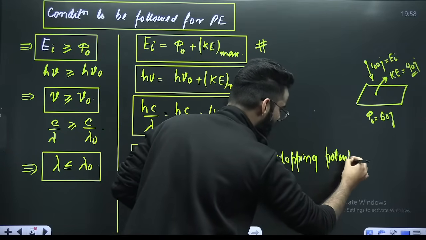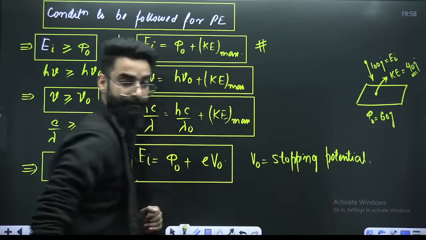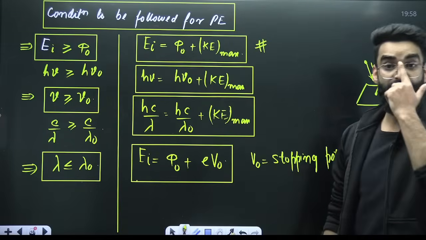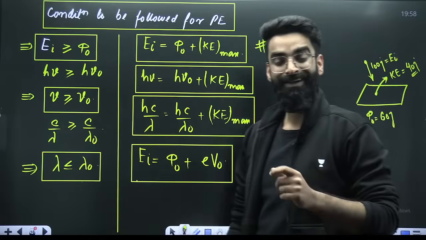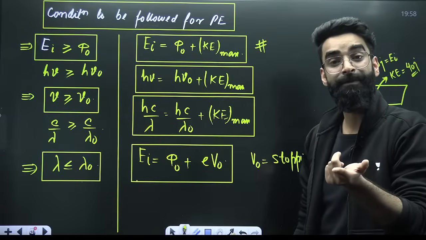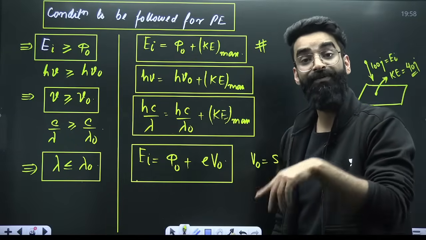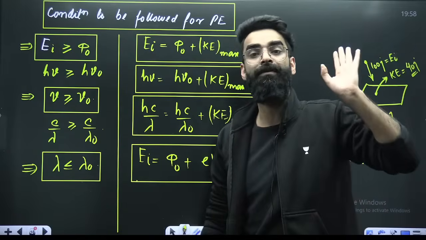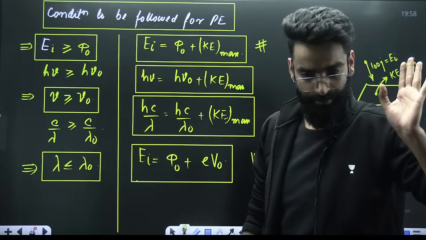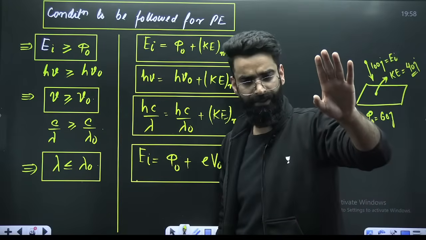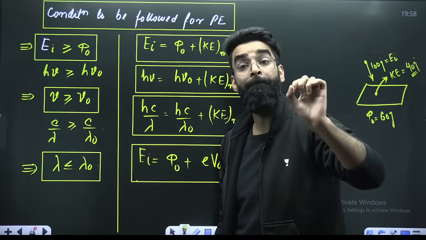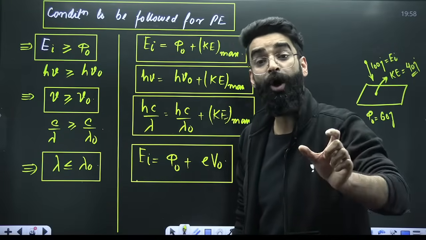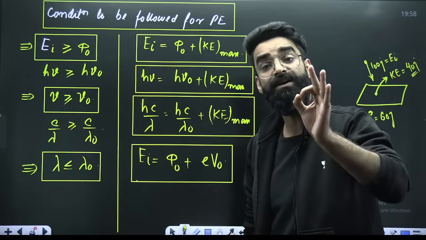Stopping potential. How do you define the stopping potential? The minimum reverse voltage which has to be applied to stop the most energetic photoelectron. I believe you would have studied that in physics as well, right? The minimum reverse voltage which has to be applied to stop the most energetic photoelectron.